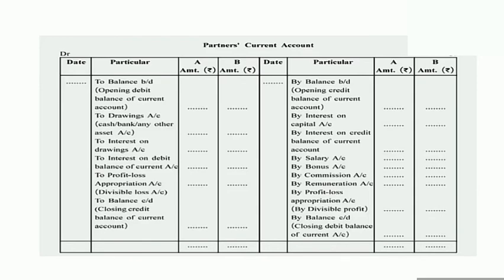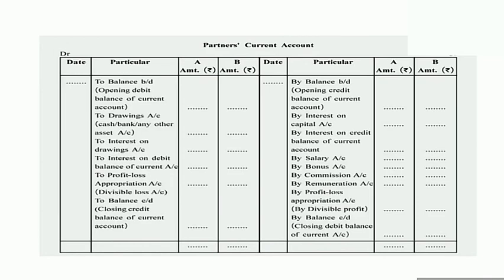Okay, in the column of date, which date is to be written we will discuss in the sum. Mainly, when the opening balances are given, at that time the opening date is written, and the remaining entries are given the closing date, the end of the year. At the end of the year, that date is to be written in the column of date.